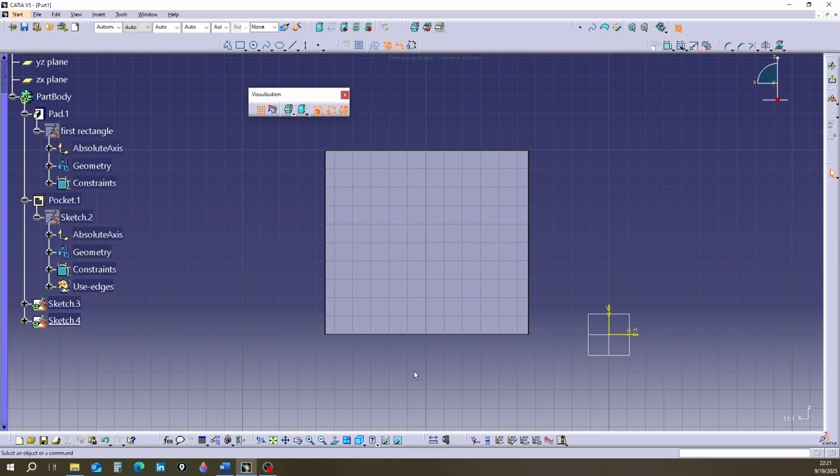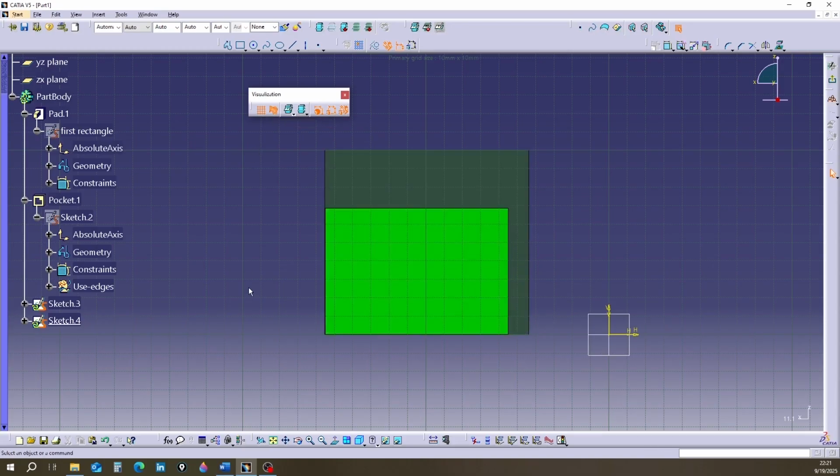This command is located in the Visualization toolbar. This command is called Cut Part by Sketch Plane. This command is very effective in complex shapes. I click on it to make it orange. The green surface appeared. The dark green part is also the bottom part of the groove.